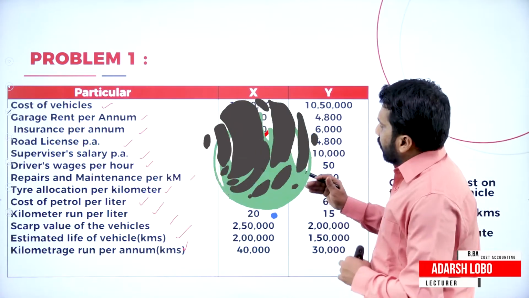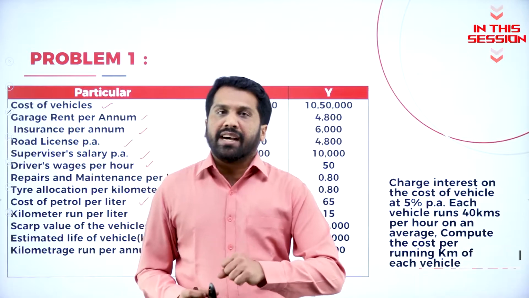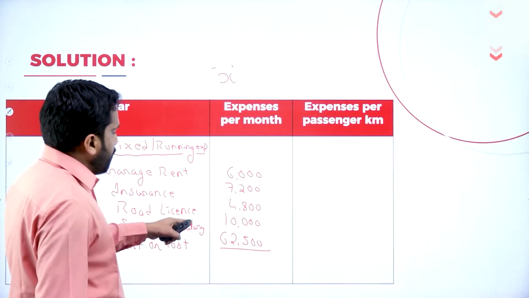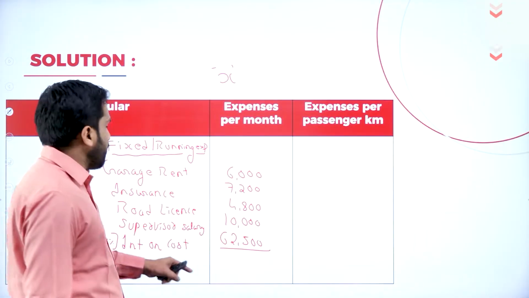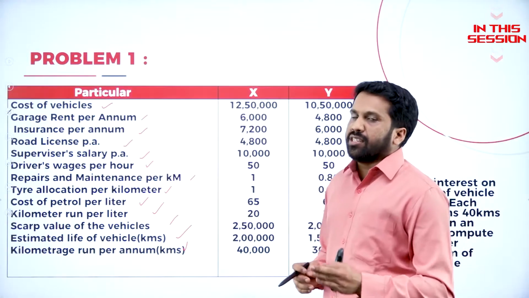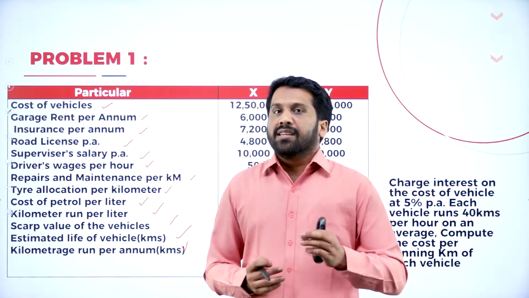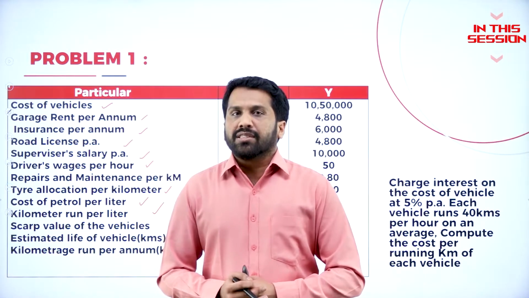Along with that, we have to bifurcate whether it is standing charges and running charges. 62,500 it is per annum. Why? Because everything we are calculating per annum only. Standing charges in the sense fixed charges. Running charges in the sense variable charges.